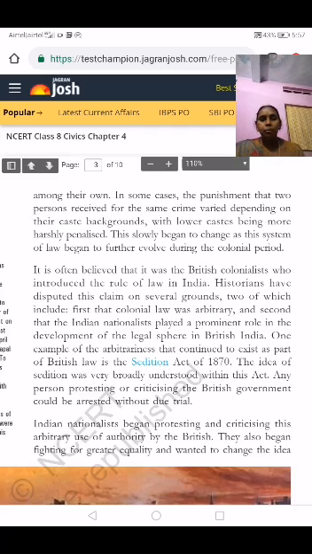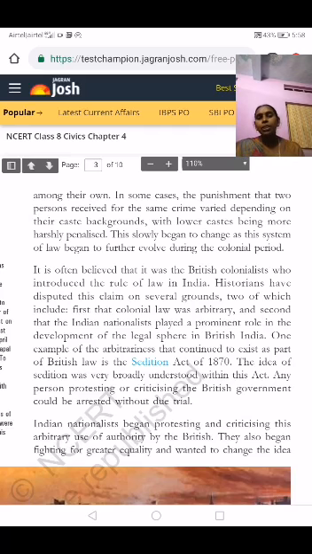Historians have disputed this claim on several grounds, two of which include the following. The British started imposing more rules and regulations for our people to follow. Here they have given two examples. The first one is that colonial law was arbitrary, and the second is that Indian nationalists played a prominent role in the development of the legal sphere in British India also.